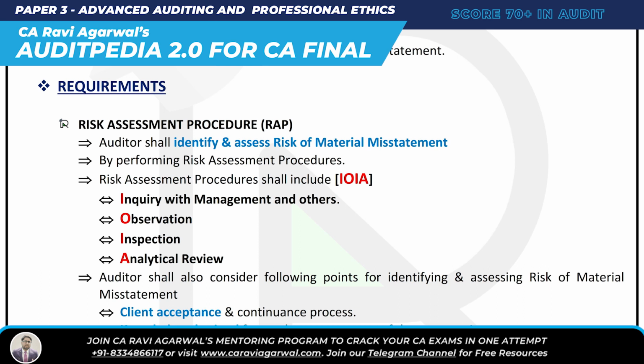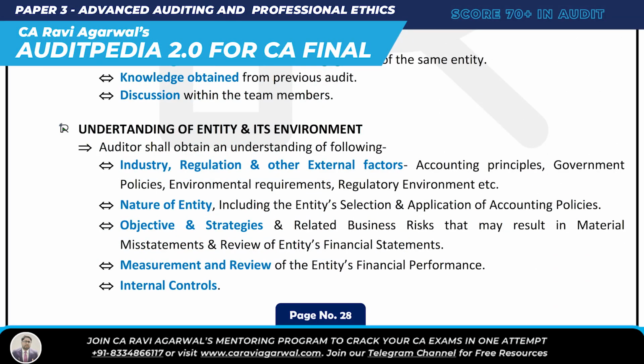The auditor shall identify and assess the risk of material misstatement by performing RAPs. And what is included in RAPs? IOIA: inquiry with management and others, observation, inspection, analytical review. Then you understand the entity and its environment. What is the mnemonic? MINI. M is measurement and review of entity financial performance. I is internal control. N is nature of entity, and I is industry, regulation, and other external factors.